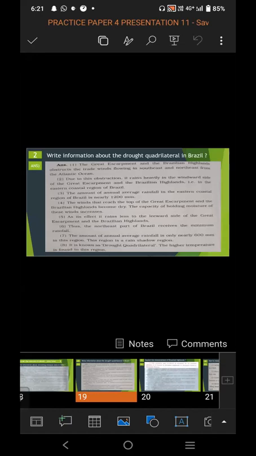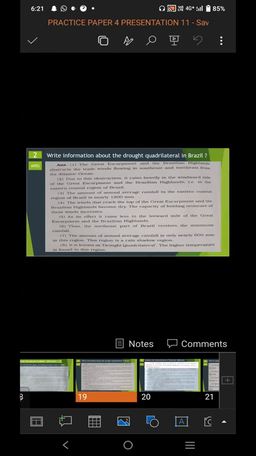Next point. Due to this obstruction, it rains heavily in the windward side of the Great Escarpment and the Brazilian highland, that is, in the eastern coastal region of Brazil. Third point, the annual average rainfall in the eastern coastal region of Brazil is nearly 1,200 mm. Fourth point, the wind that reaches the top of the Great Escarpment and the Brazilian highland becomes dry.